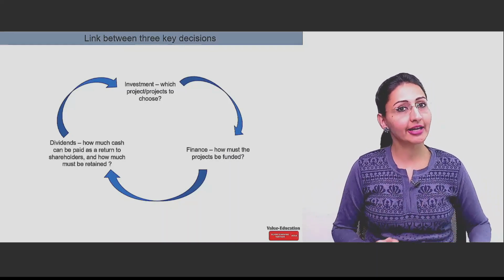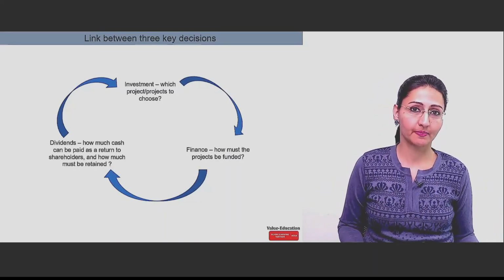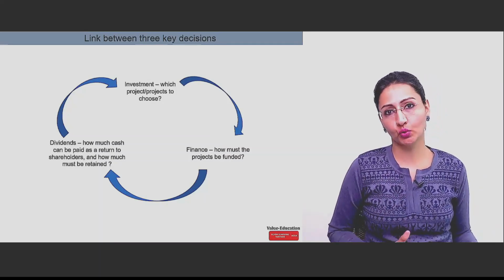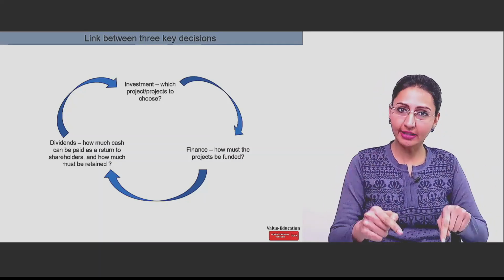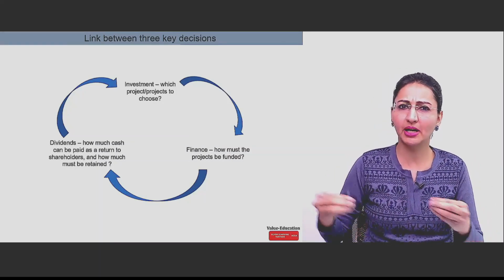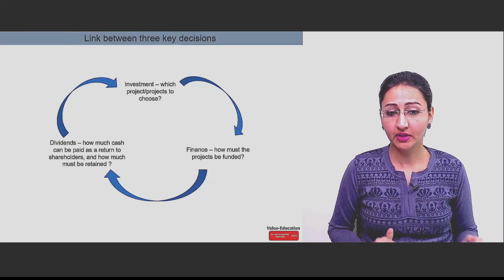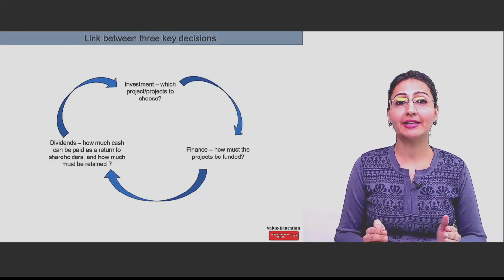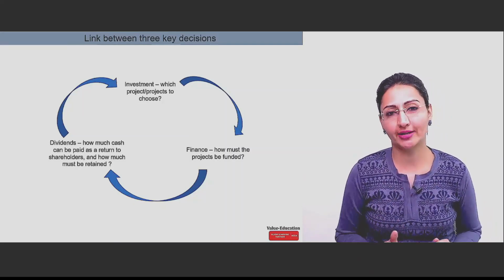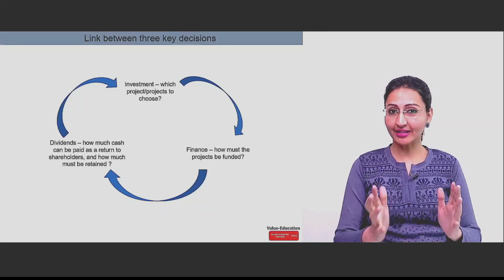This is the slide which is going to cover that portion. First thing, investment, which project to choose. To decide this, we are going to use NPV, IRR, payback period and so on. This is the step where we are going to apply the methods, and decide which project to choose, where the investment must be made.